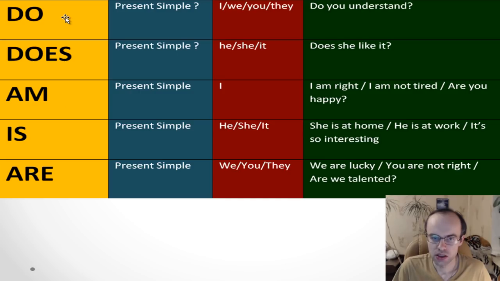Okay. When do we need to use am, is, are? When we don't have a verb. So if you have a verb like understand, like, you need do or does. If you don't have a verb, you need the form of to be, am, is or are. Okay, you see different examples here.